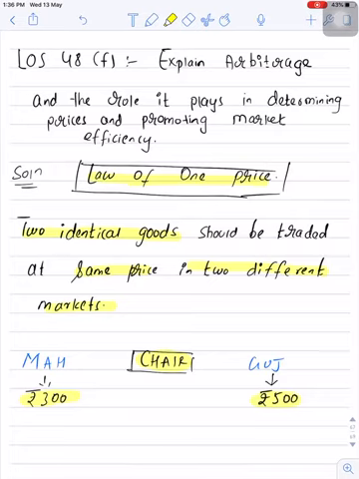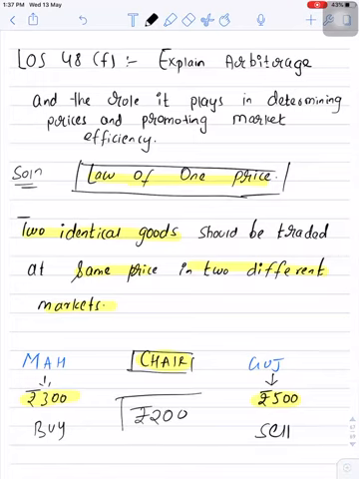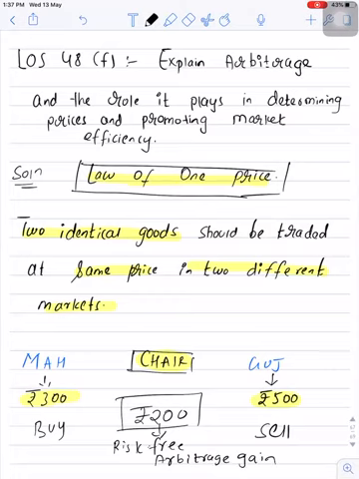So arbitrageurs take advantage of this mispricing. What will arbitrageurs do now? They will buy from Maharashtra at rupees 300 and they will sell in Gujarat at rupees 500. So in this transaction, the arbitrageur will make a profit of rupees 200. Now this rupees 200 will be termed as risk-free arbitrage gain, because there is zero risk involved in this transaction. The arbitrageur is buying at a lower price and he is selling the same chair at a higher price.